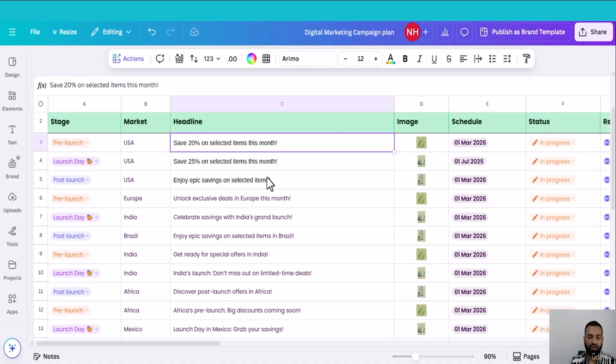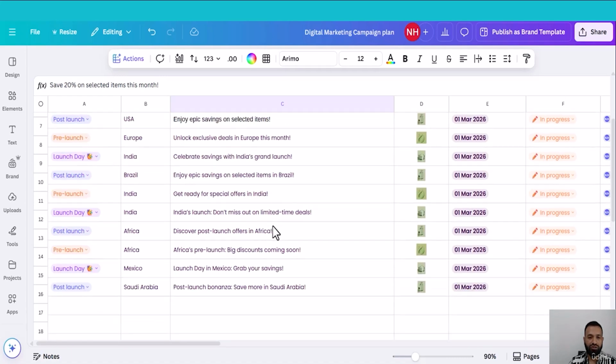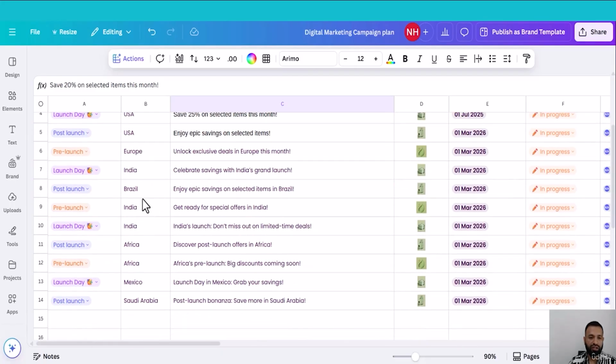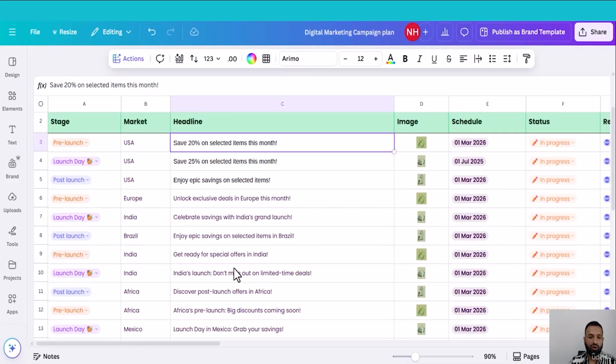As you can see, we have generated more quality content with Magic, right? Now I want to localize it. We are operating in different countries across the globe, like USA, Europe, India, Brazil, Africa, Mexico, and Saudi Arabia. We want to create localized content.